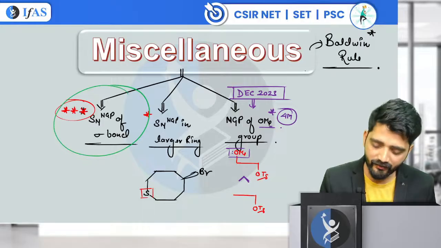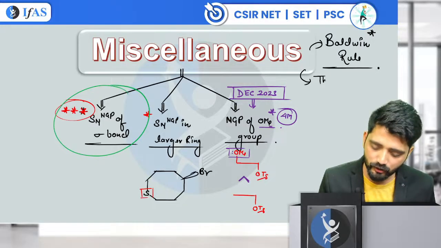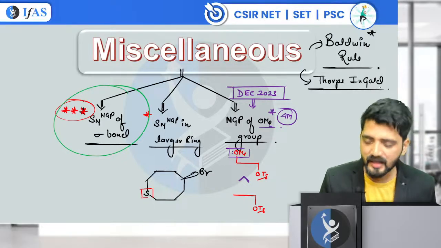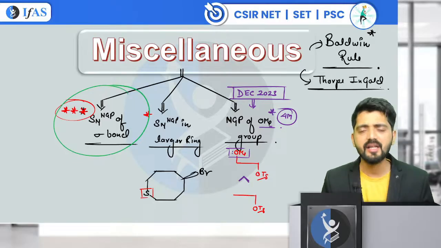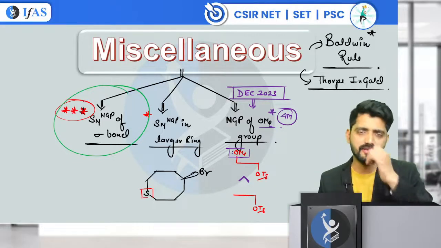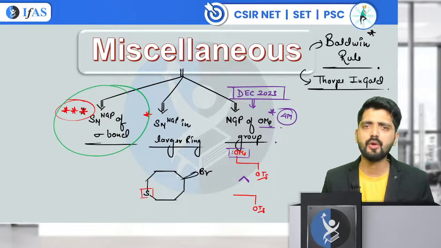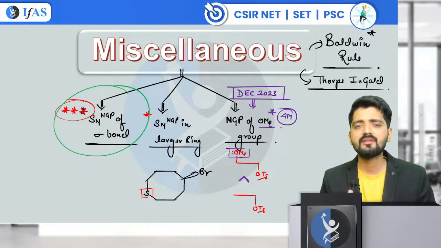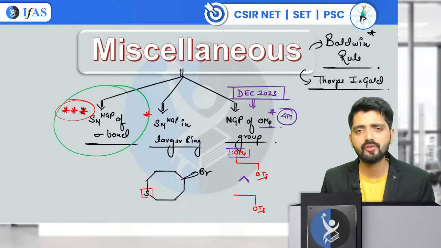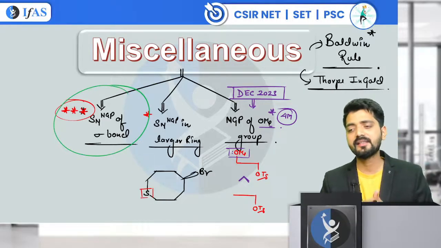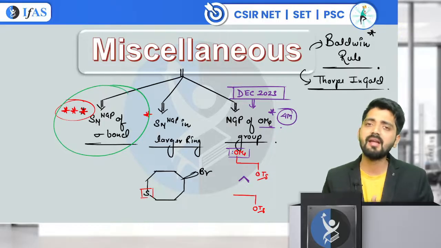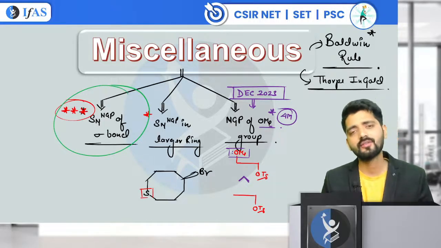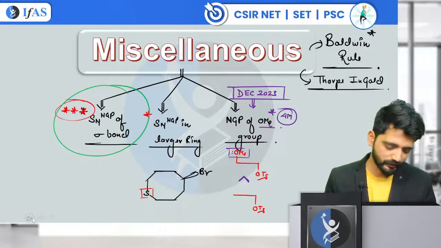And the second effect which is important is called the Thorpe-Ingold effect. This Thorpe-Ingold effect has not been asked in the CSIR NET exam yet, though last year in the West Bengal SET exam a question came from this Thorpe-Ingold effect. So since examiners are asking questions from this concept, there is a high probability that a question from this concept can be asked in your CSIR NET or GATE or SET exam also. Okay, so this becomes important.